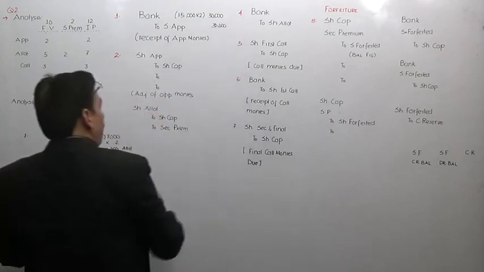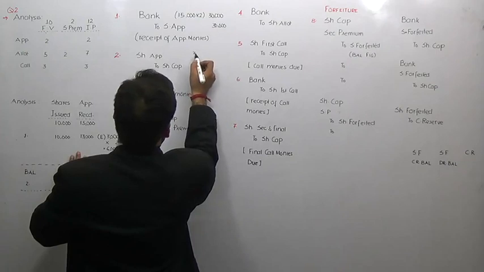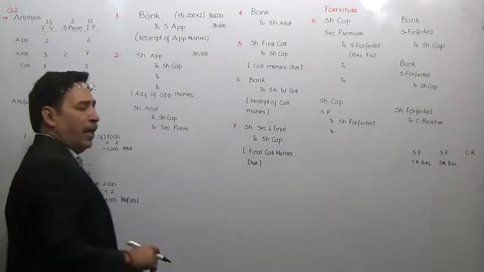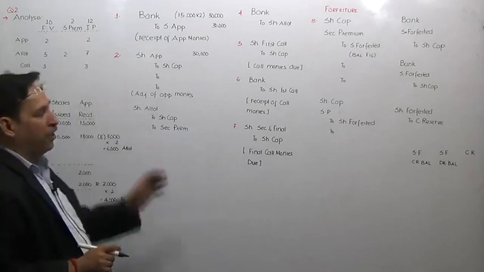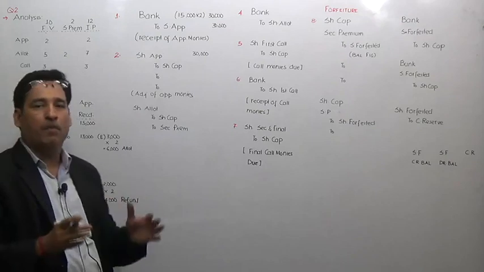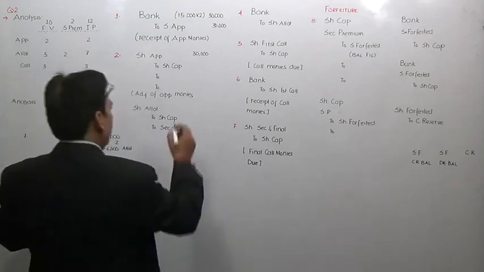Correct? Now the next one. 30,000 application money will have to be adjusted. It is very important and significant to note that by the end of the second entry, your entire application money must get exhausted, must get fully adjusted. How? Just pay attention here.